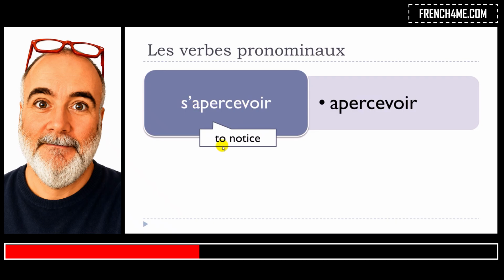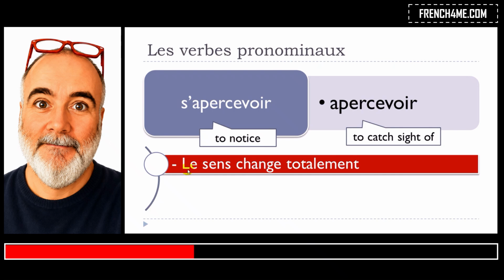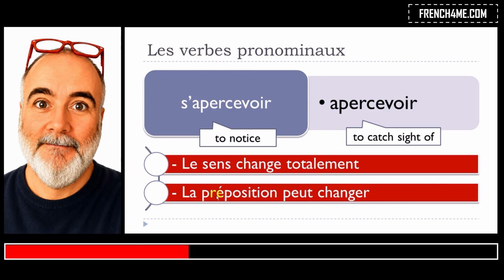So s'apercevoir will mean to notice, and then apercevoir, to catch sight of. Okay, so le sens change totalement, so the meaning changes quite much. Okay, and then la préposition peut changer, not in that case, but then, well, preposition might change when you put that whether at the form pronominal or non pronominal.